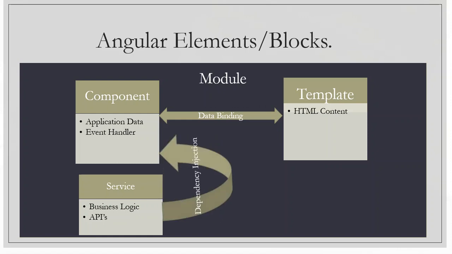Dependency injection is the concept of creating service objects at runtime automatically and loading those service objects into the constructor of the component. I'm repeating again, dependency injection is a concept of creating service objects.